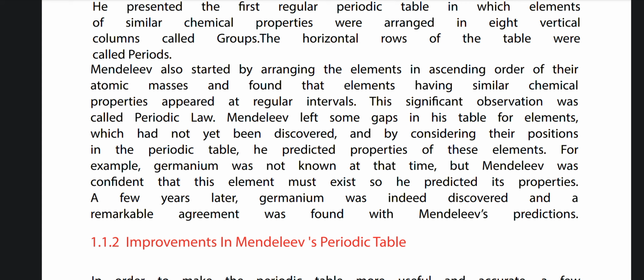For example, germanium was not at that time known, but Mendeleev was confident that this element must exist, so he predicted its properties. A few years later, germanium was indeed discovered, and a remarkable agreement was found with Mendeleev's predictions.